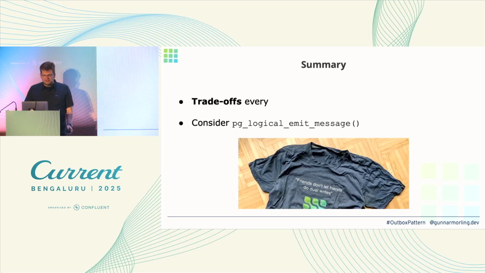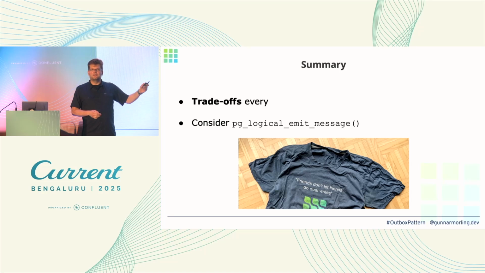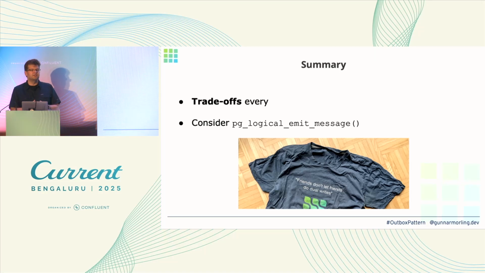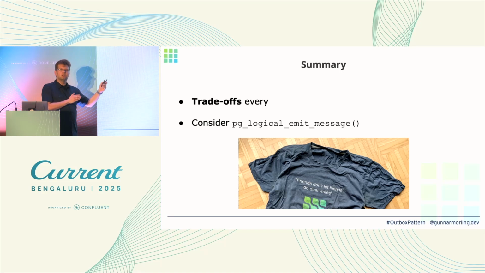Finally, coming back, most importantly, don't let friends do dual writes, right? So this is really the number one thing. Don't do this thing which we have seen at the beginning. Just write to those two resources, a database and Kafka, and hope for the best, because hope is not a strategy, right? This is bound to give you headaches down the road.